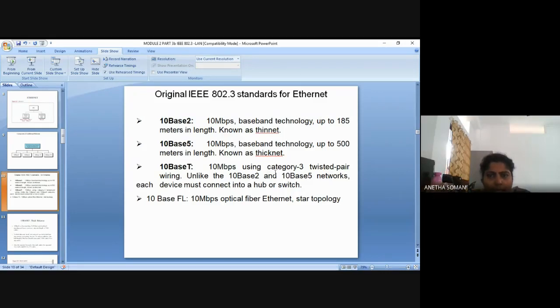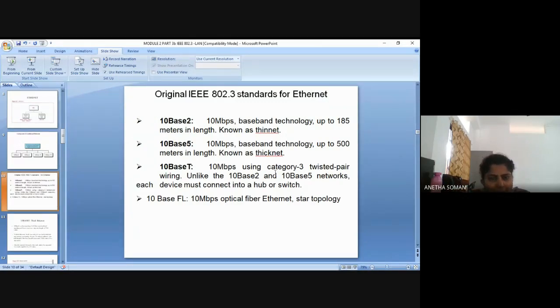Here the device must be connected to a hub or switch, which I'll explain once I explain 10 base T in detail. And the fourth one is 10 base FL, that is 10 Mbps optical fiber Ethernet, and it makes use of a star topology. So these are the different baseband implementations of Ethernet.